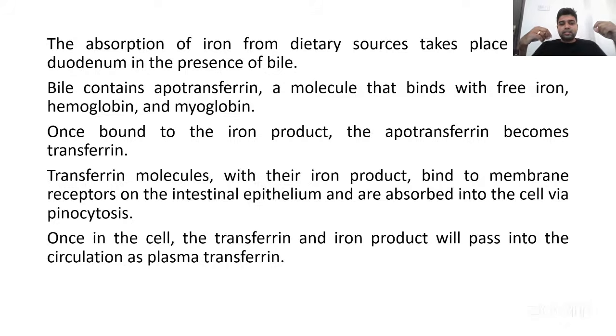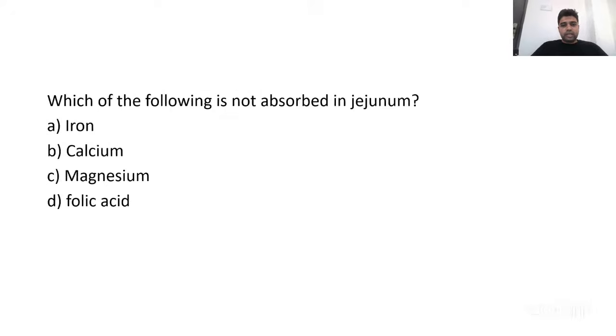Once it is in the cell, the transferrin and iron product will pass into the circulation, and there it forms the plasma transferrin. So all this process happens in the duodenum. Bile, which contains apotransferrin, gets converted to transferrin, which passes through into the cell and then goes into the circulation, forming the plasma transferrin. So the answer here is A. Iron is not absorbed in the jejunum. Iron is almost completely absorbed only in the duodenum.